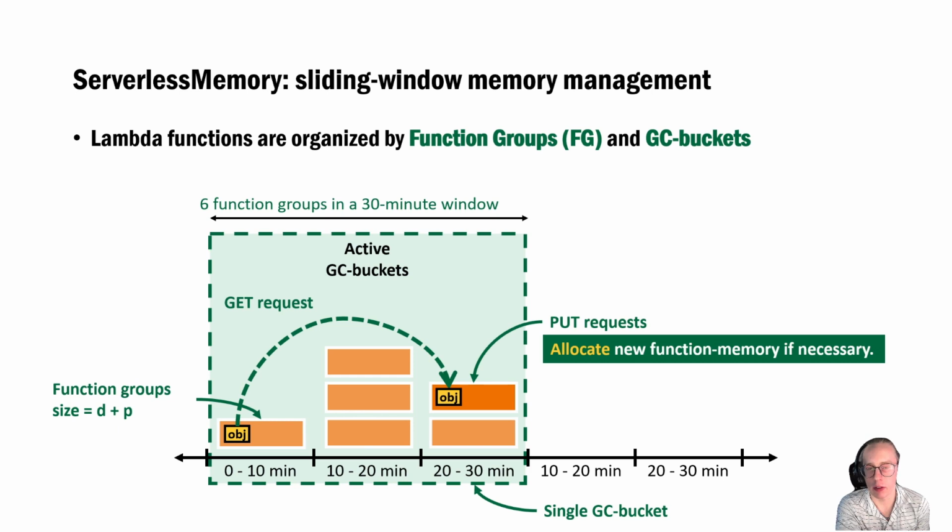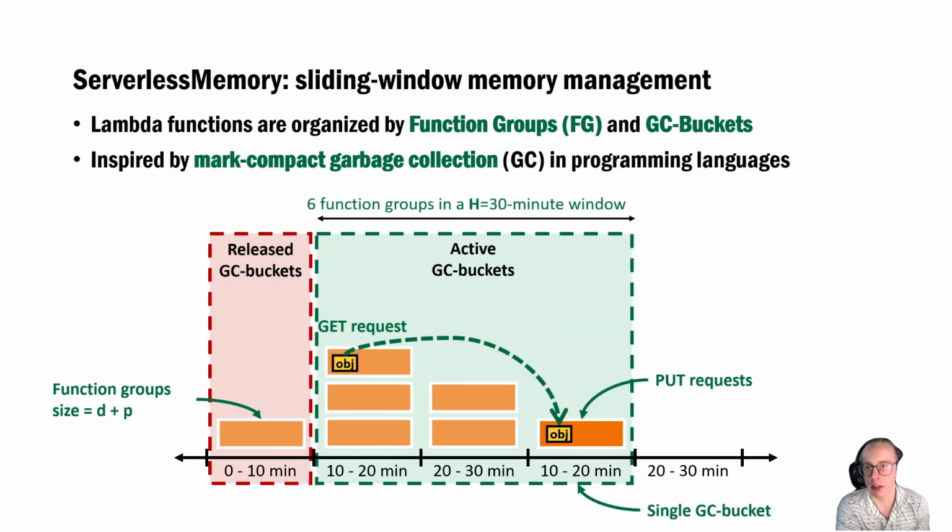Inspired by mark-compact garbage collection algorithms, live data is marked and asynchronously compacted to one side of the memory space. As shown on the slide, an object visited by a GET request is considered to be live and is asynchronously moved to the latest function group. The client daemon performs garbage collection on a fixed interval in order to free up unreferenced data. Data that has not been accessed for a configurable duration h is considered to be unreferenced. In this example, we set h to 30 minutes. In our evaluation, h is set based on the working set size of the workload.